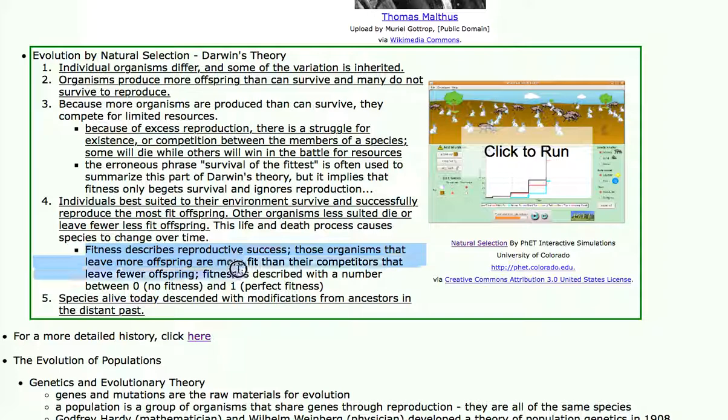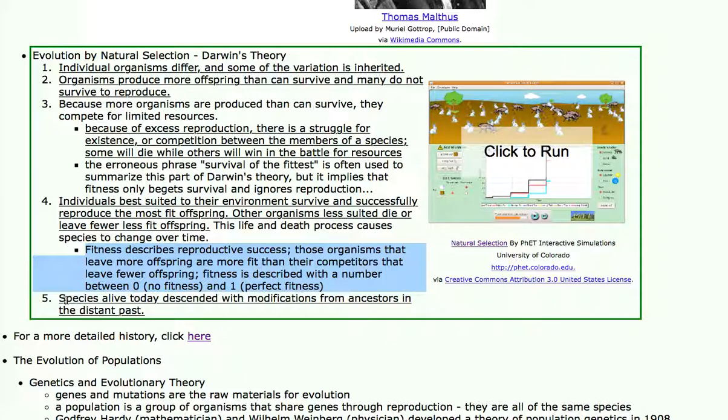Fitness describes reproductive success. Basically, organisms that have a perfect reproductive fitness are described to have a fitness of 1. That means that they're going to survive, they're going to reproduce, and they're going to have fit offspring that will survive and reproduce. And if you are an organism that is not well suited to your environment, then you don't successfully reproduce, because maybe you die before you can, or you don't pick a mate properly. As a result, you cannot successfully produce offspring. Then your fitness is 0. If you contribute no chromosomes to a future generation, your fitness is described as 0.